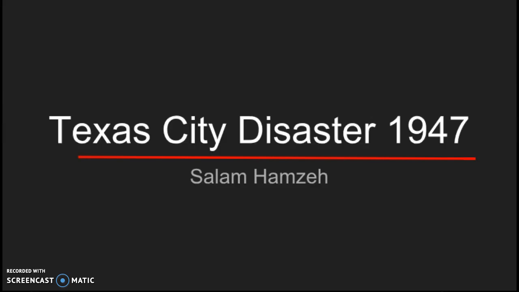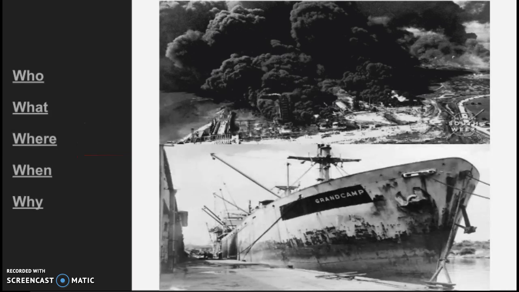Hello, I'm going to be talking about the Texas City disaster of 1947, which is also known as the deadliest industrial accident in American history. The disaster took place on April 16, 1947, and started with a mid-morning fire on the SS Grandcamp, a French cargo ship loaded with fuel oil and 2,300 tons of ammonium nitrate. A cigarette had possibly caused the fire.